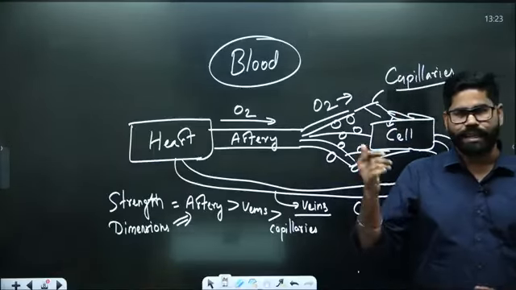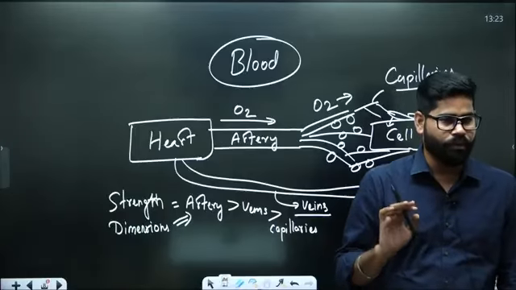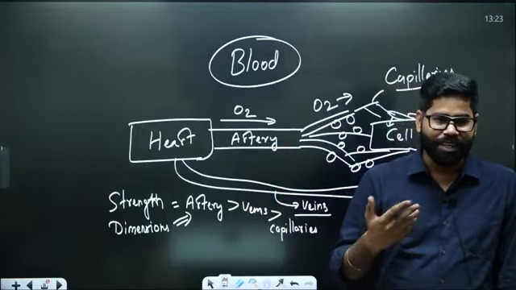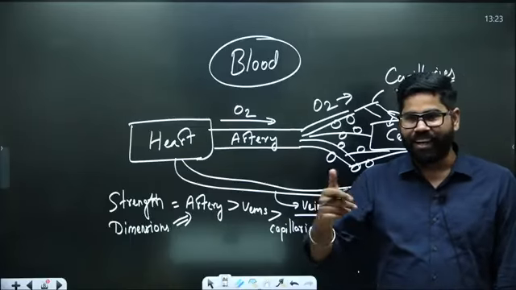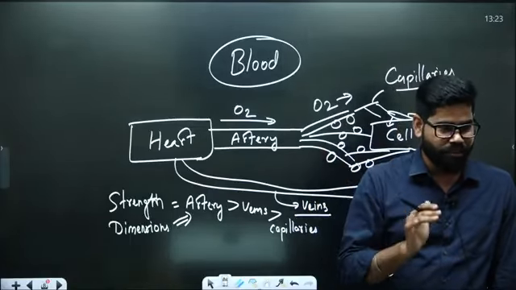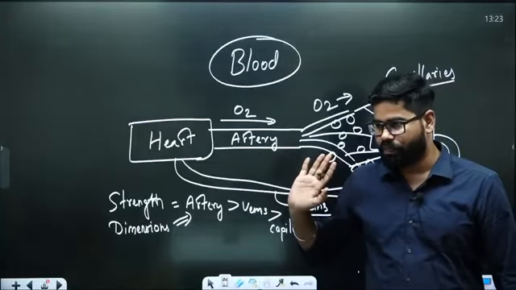All these things are controlled by the brain, so it cannot be replaced by an electric pump as of now. In future, if we make AI-type innovation, then the heart can be replaced by other things also. That is in the future. But as of now, the heart is still required just for pumping the blood.